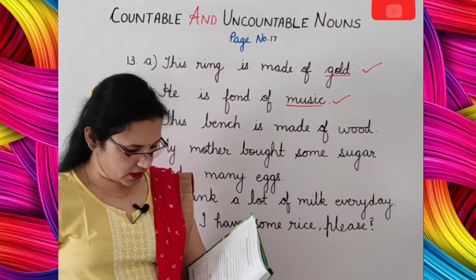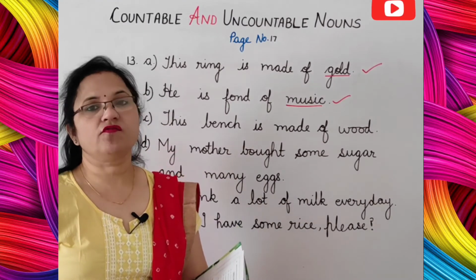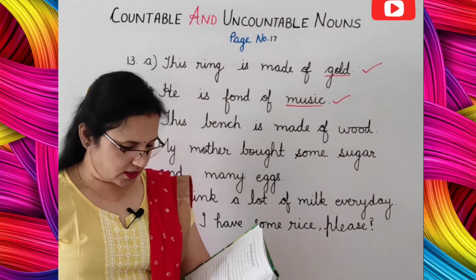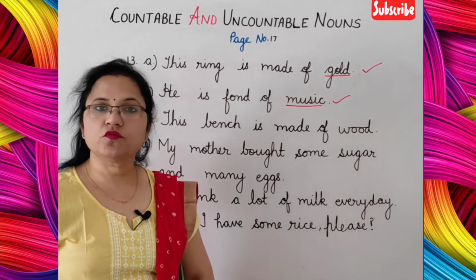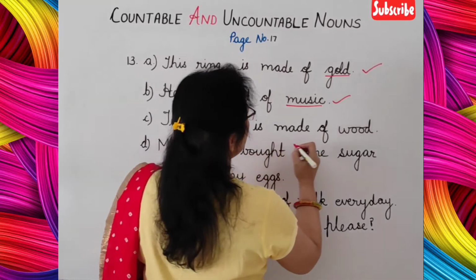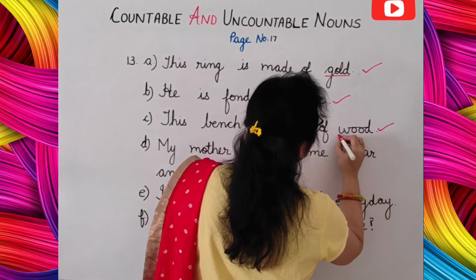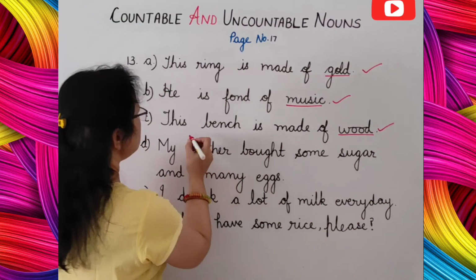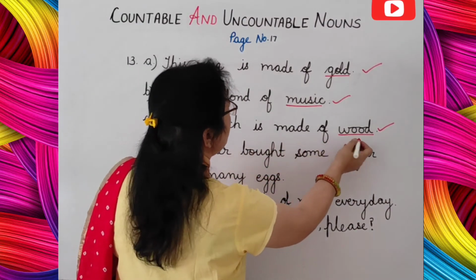Now third one. This bench is made of wood. This is correct. This bench is made of two woods. This is wrong. Uncountable noun it is. You cannot count. So put a tick in front of this sentence. This bench is made of wood.